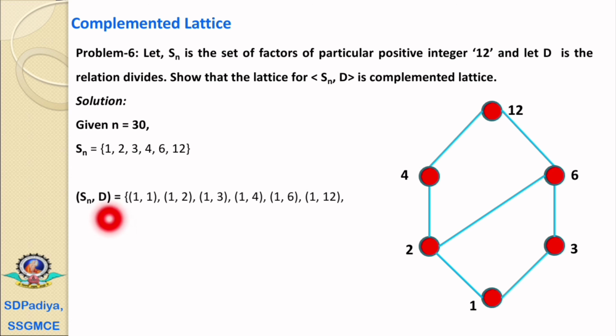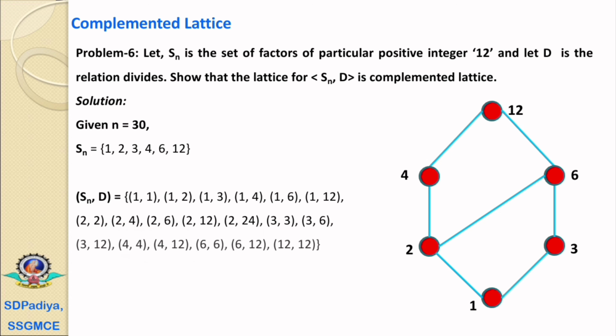As per the relation divides, it will be a set of 1 divides 1, 1 divides 2, 1 divides 3, 1 divides 4, 1 divides 6, 1 divides 12. Same for the values 2, 3, 4, 6 and 12. Now according to this partially ordered set, we can design a hash diagram. The 1 is at the lower level.